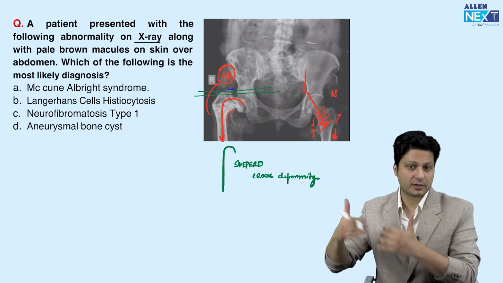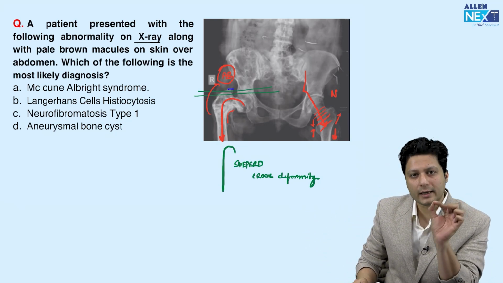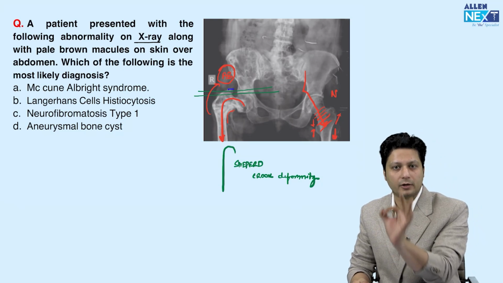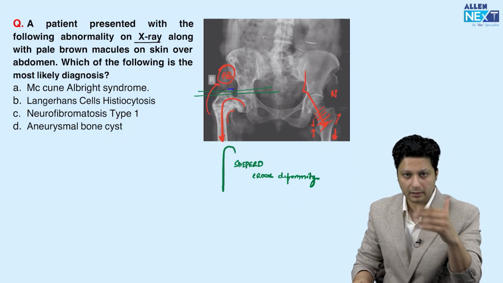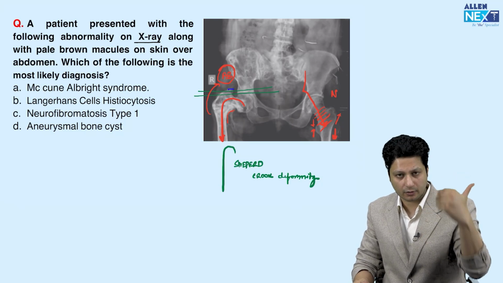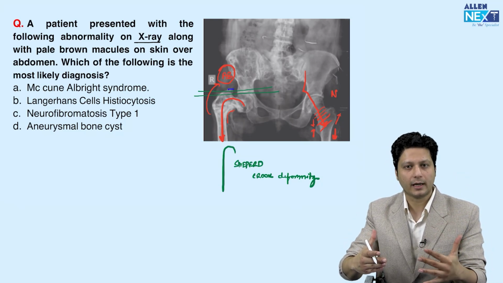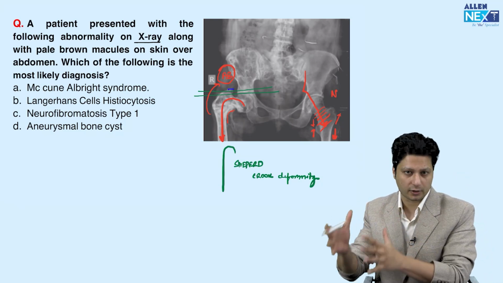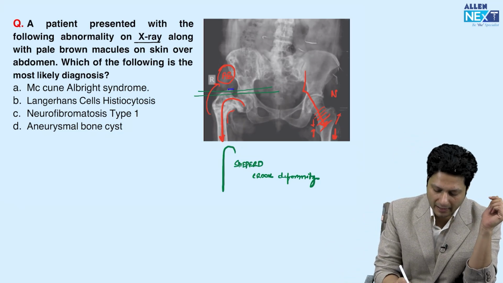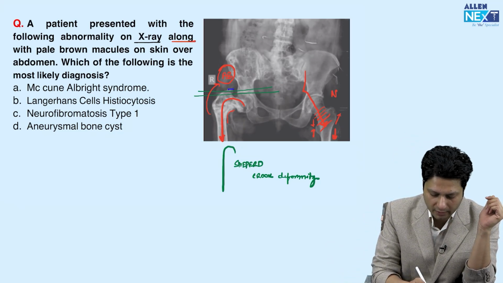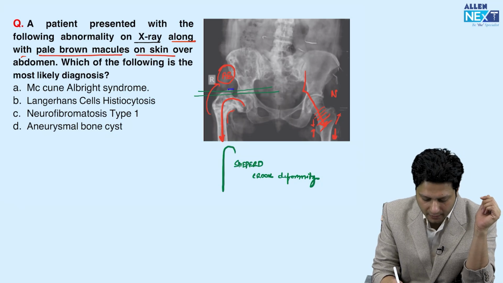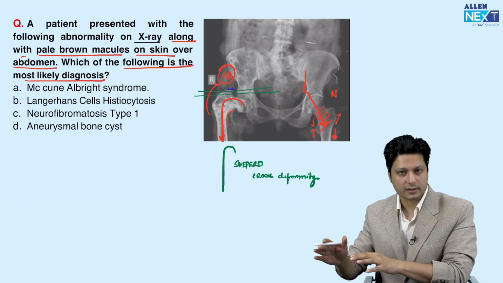Just by looking at the X-ray, you have already confirmed your diagnosis that it is fibrous dysplasia. But there are additional points provided in the question that will assist you in further confirming and consolidating your diagnosis, like pale brown macules over the skin, over the abdomen. Which of the following is the most likely diagnosis?